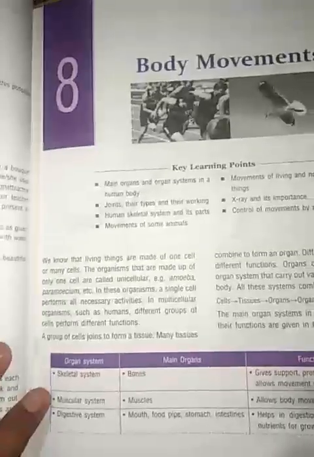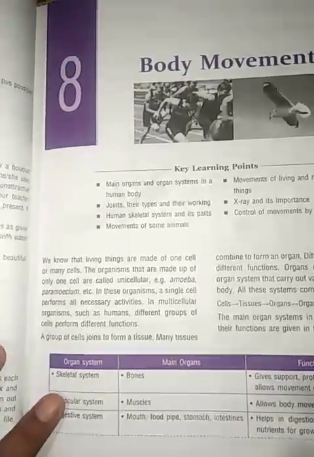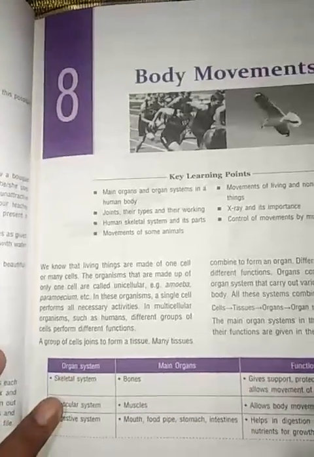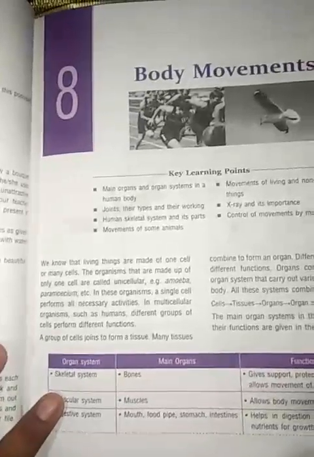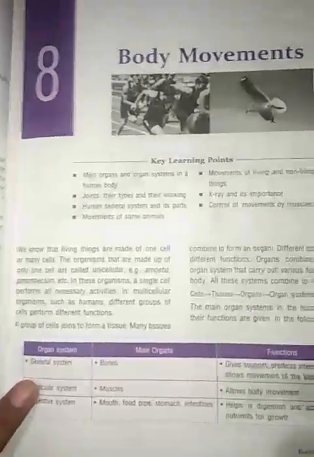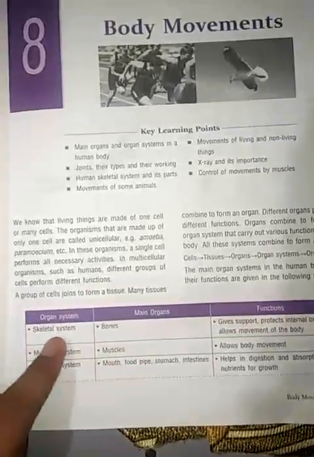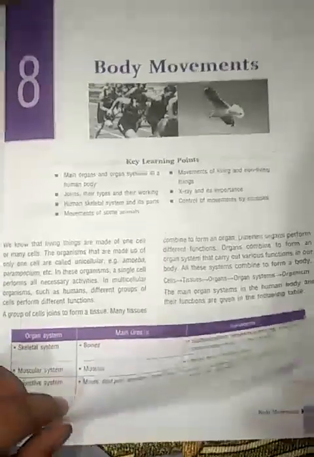When similar cells are joined together, they form a tissue, and when more than two tissues join together, they form organs, and the organs join together to form the organ body. Next, there are differences and main functions. What is the function of the skeleton and of the muscular system, you have to see and read them also.